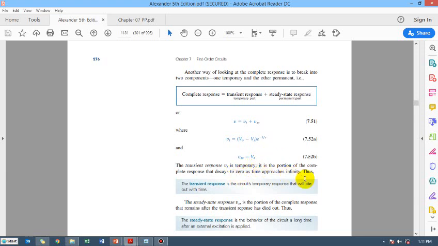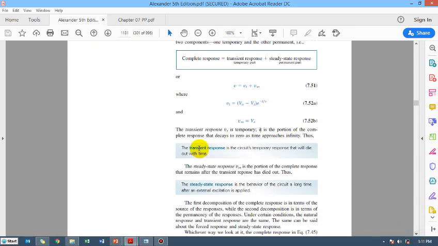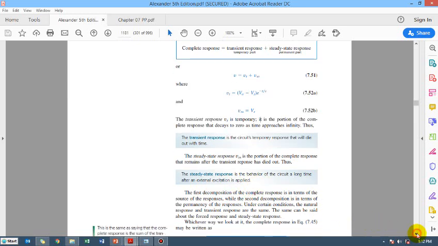So this is going to be Vs. Alright, so these are two statements. The transient response is the circuit's temporary response that will die out with time. The steady response is the behavior of the circuit a long time after an external excitation is applied. External excitation is the power supply.